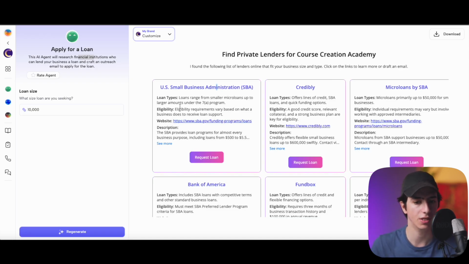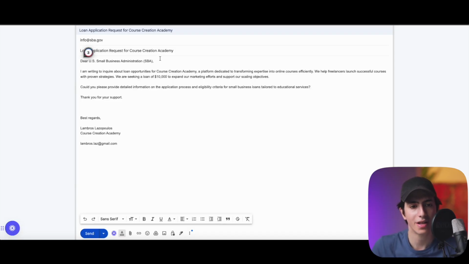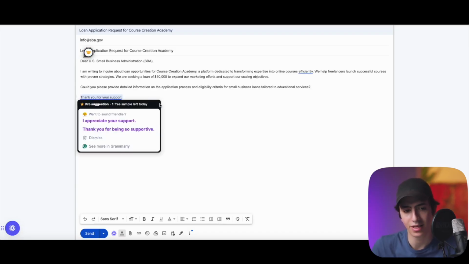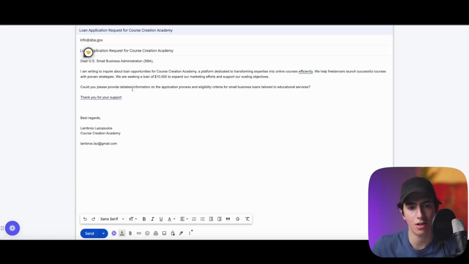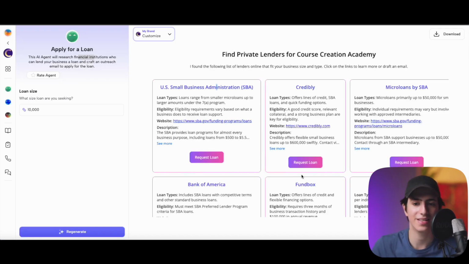It talks about eligibility. For example, eligibility requirements vary based on what a business does to receive the loan support, and the website. Of course, we can request a loan, and once we click on this button, it opens our email, and it literally gives information about a loan. How crazy is that, right?